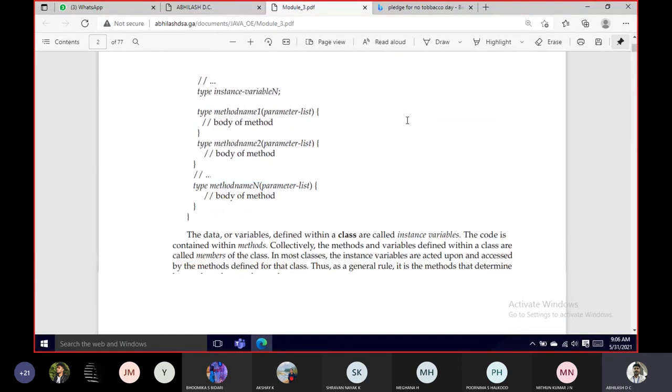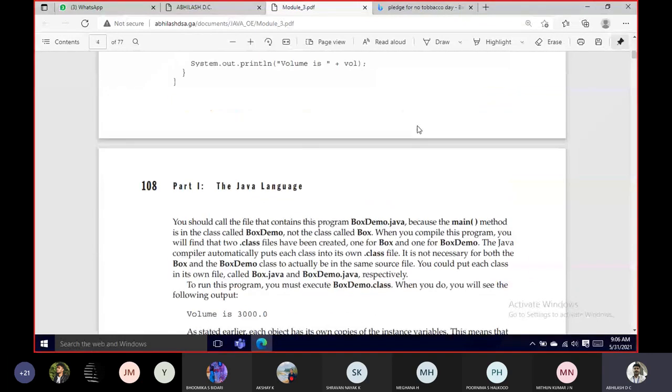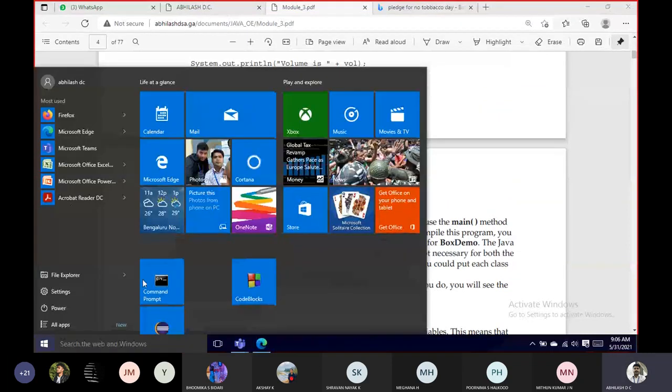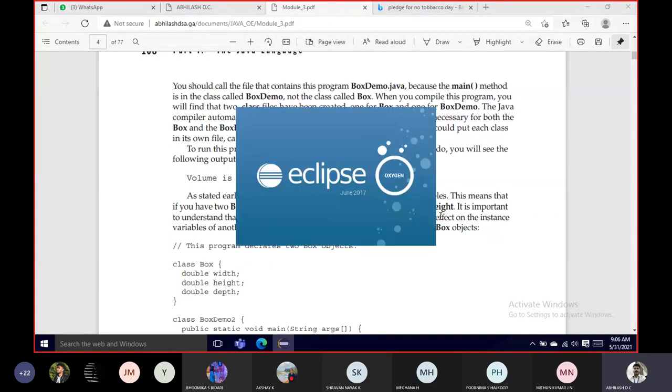Last class, I guess we discussed simple programs related to class and objects. So what do we mean by a class? A class is nothing but a collection of member variables and member functions. Always remember, it should always include member variables. Just a variable or just a function will not do the job for a class. So a class is nothing but a collection of member variables and member functions.